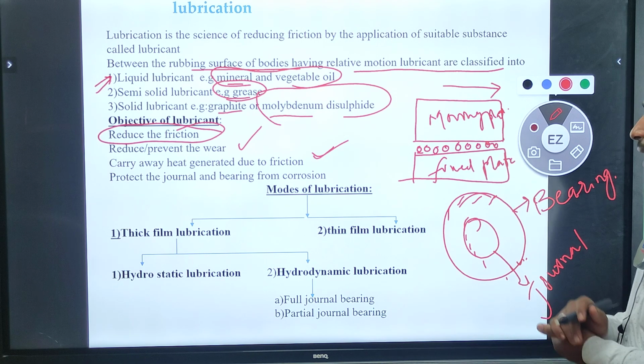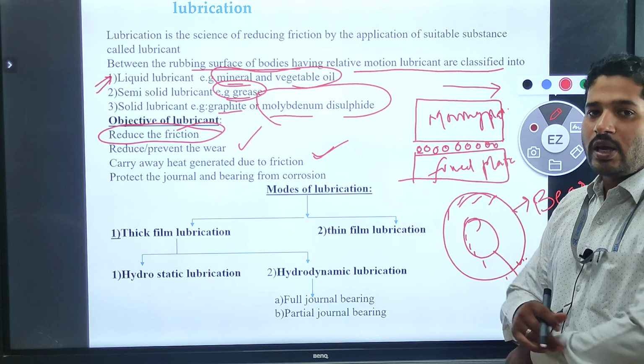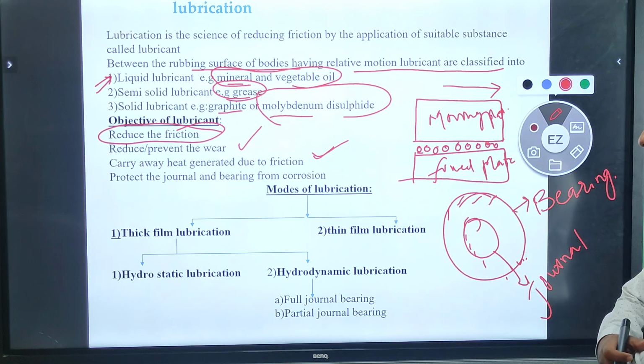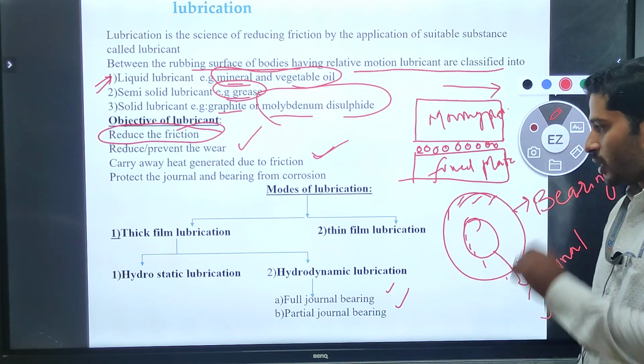Okay dear, this hydrodynamic lubrication is broadly classified into two types. The first one is full journal bearing, another one is partial journal bearing. First of all we are going to discuss the full journal bearing, and then the partial journal bearing.